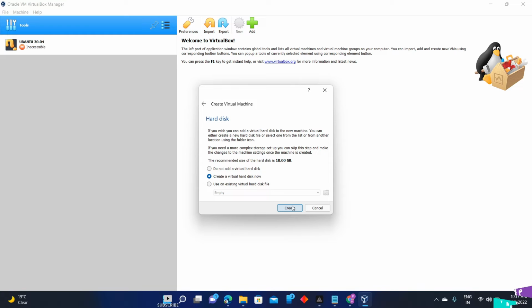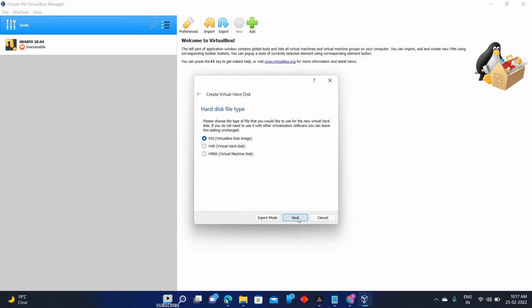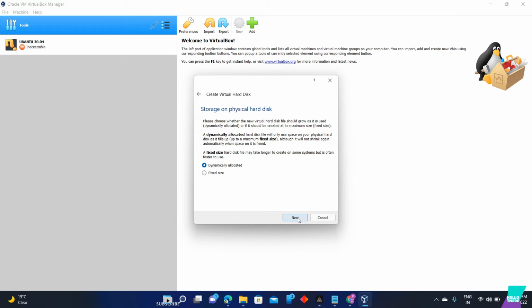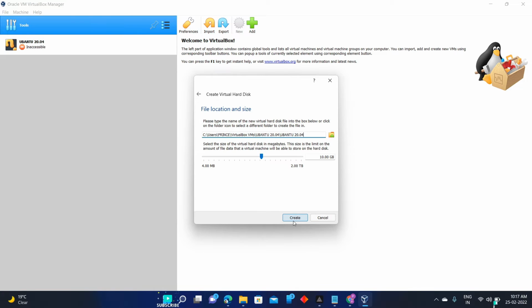Don't change anything. Create the virtual hard disk. Here it is asking for dynamically allocated or fixed size. I'm going for dynamically allocated. As you can see here, 10 GB of space is required. Click on create.